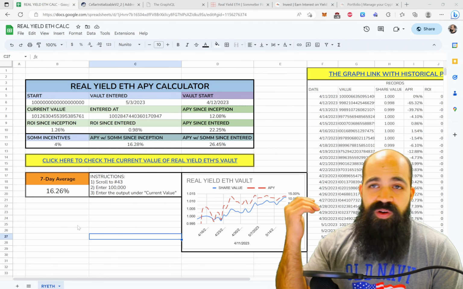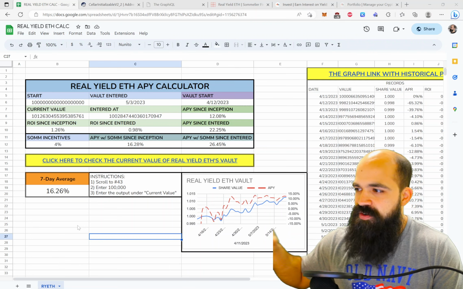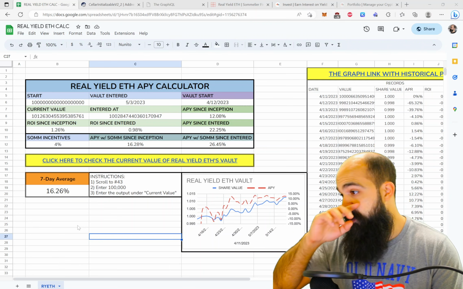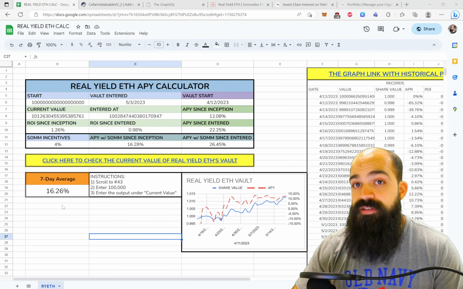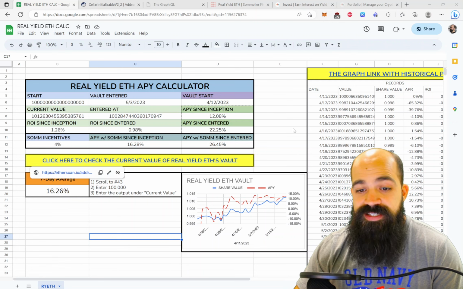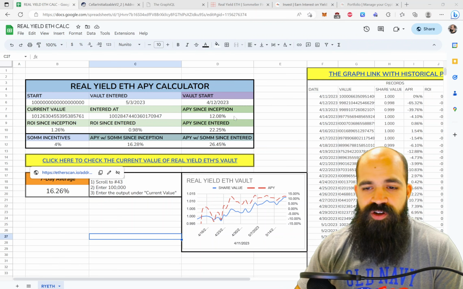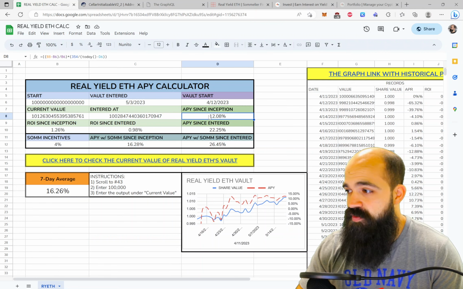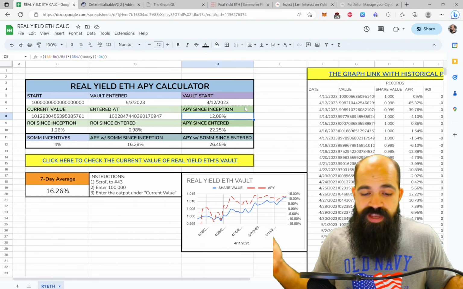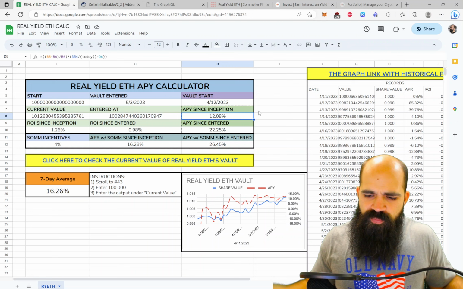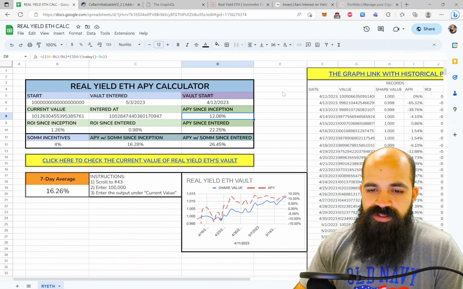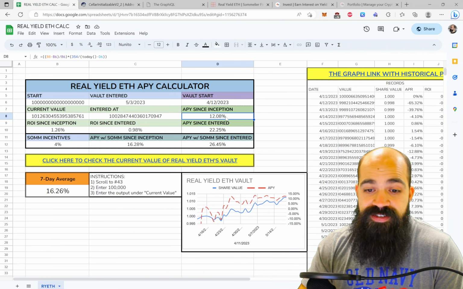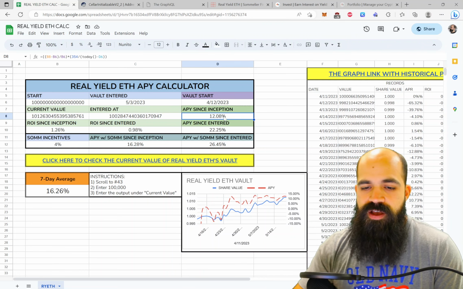So I built this calculator so that anyone could calculate their yield at any given time based off of when they entered. Let me explain how this works and also give you some basic details of how we've done since inception. Since the launch of Real Yield ETH, we have annualized 12.08%, which to me is pretty remarkable. This is between 2 to 3 times higher than the base yield that you get from ETH staking. And this is net of fees, after the fees collected.